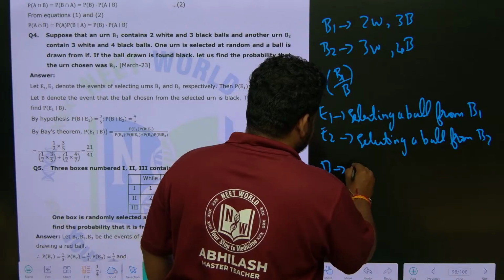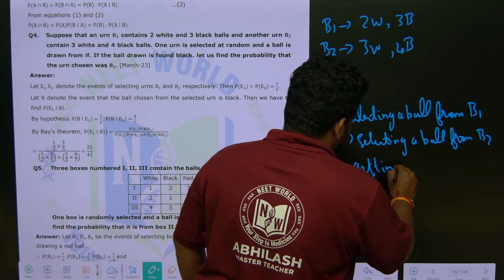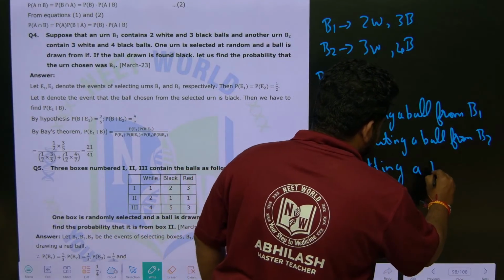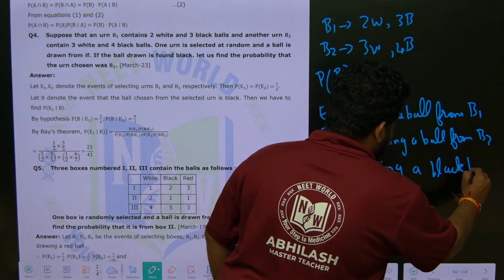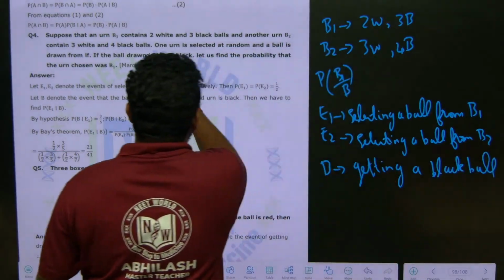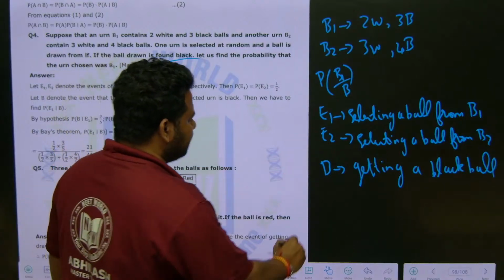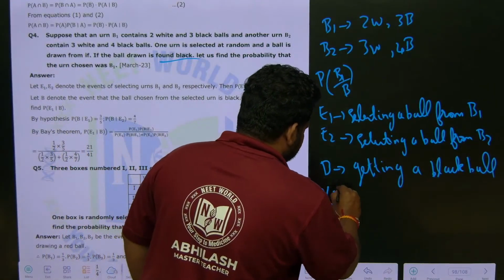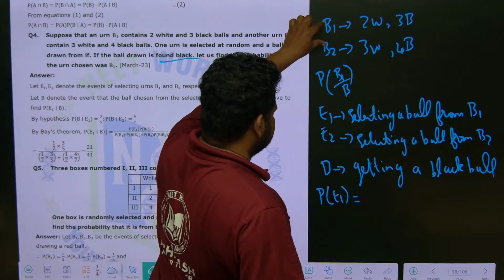B is getting a black ball. The probability of getting this is getting a black ball. This event is getting a black ball. They are telling black ball, correct? Okay, getting a black ball. Now probability of E1. Probability of getting it from E1 means getting it from B1.